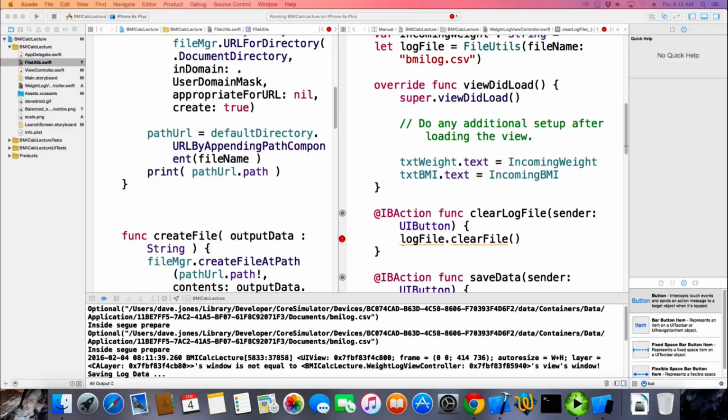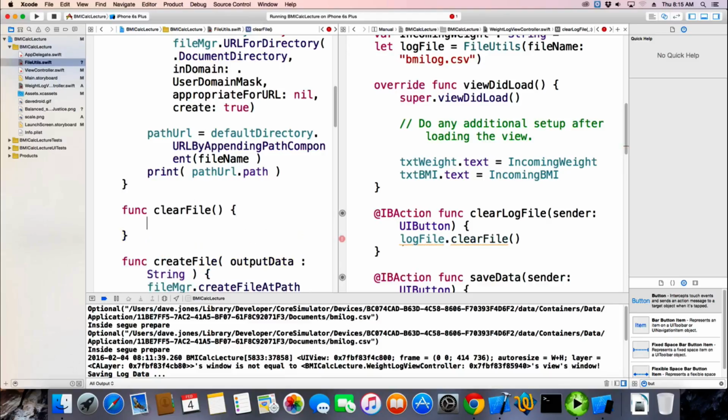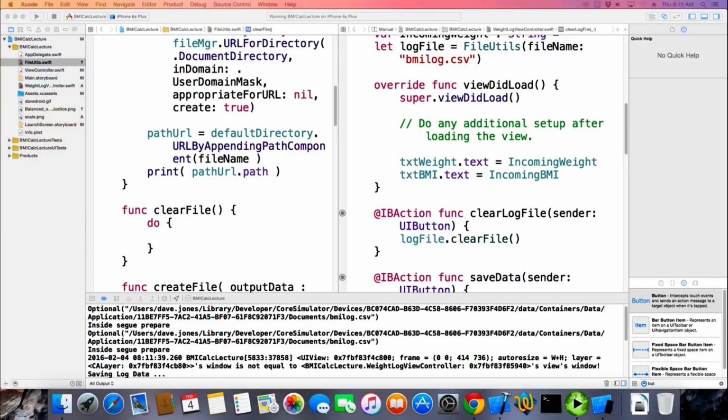Anyway, so we're going to have a clear file. So we'll create a new function, clear file. Takes no arguments, doesn't return anything, so we don't care. And we still have to do a try catch and do the same thing kind of that we did for here.